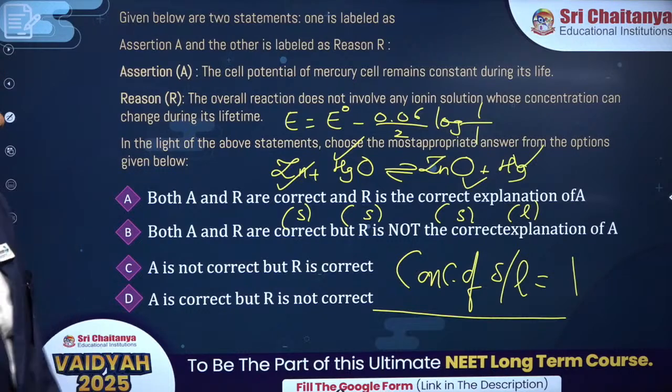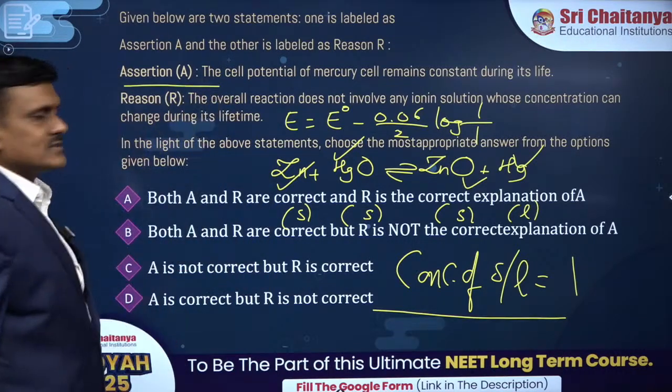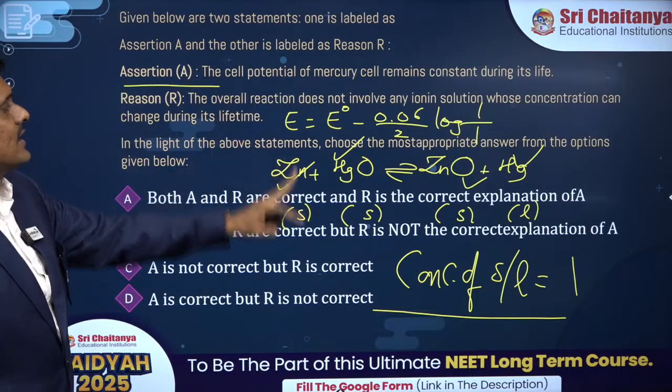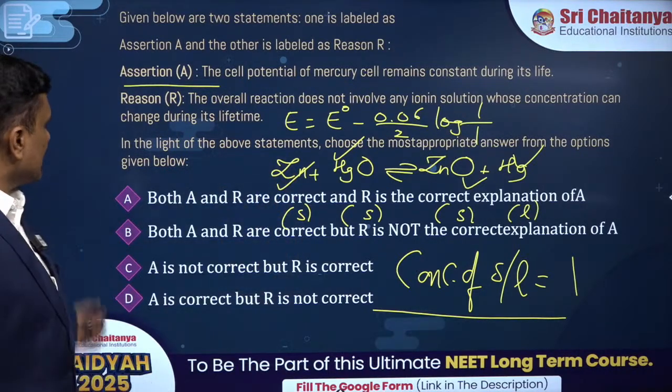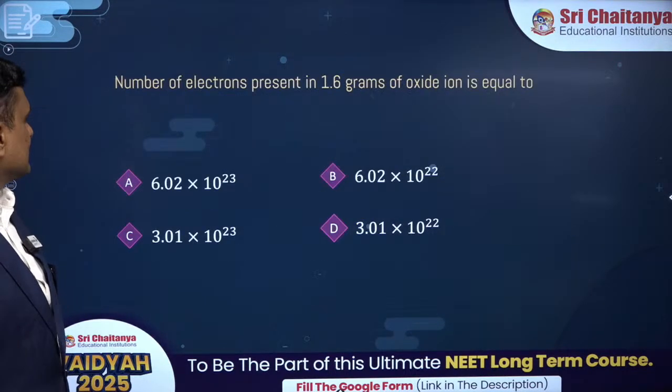So it's constant. It's absolutely correct. Mercury cell potential is constant. The overall reaction does not involve any ion in the solution. That's the reason. So the answer should be the correct explanation, that is option A. Brilliant, Anish.